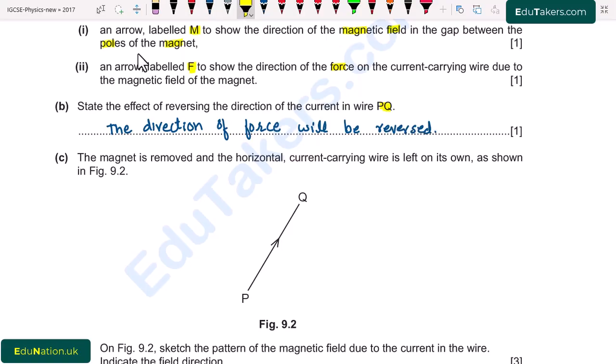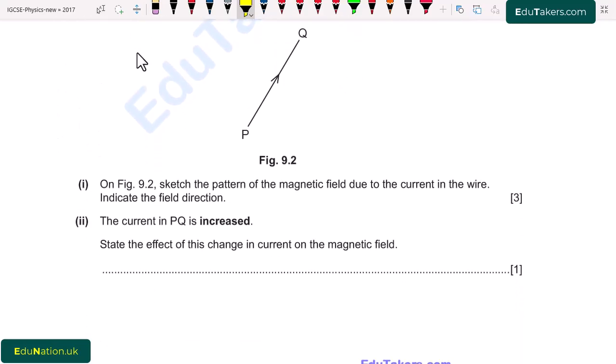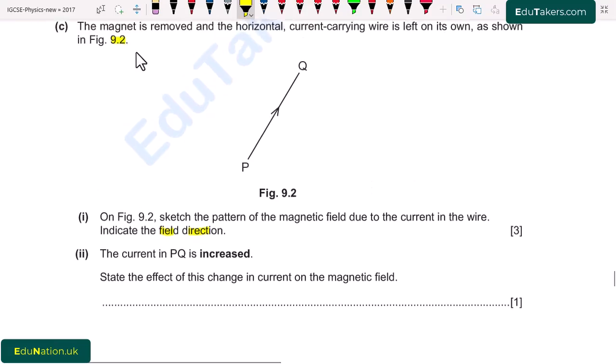Next, part C. The magnet is removed and the horizontal current carrying wire is left on its own as shown in figure 9.2. Now we have removed the magnet. Part first, on figure 9.2, draw the pattern of the magnetic field due to the current in the wire. Indicate the field direction. So here we have to draw the pattern of magnetic field.